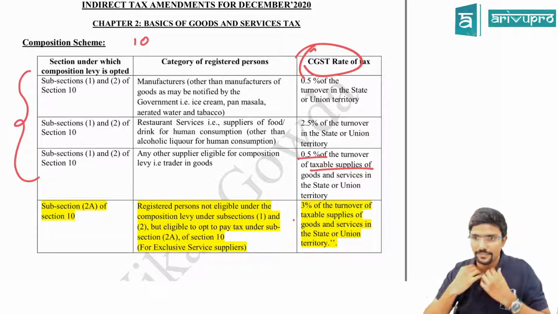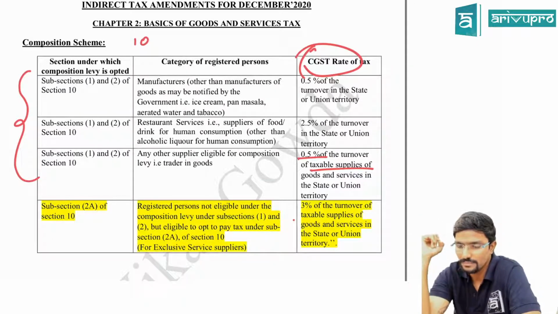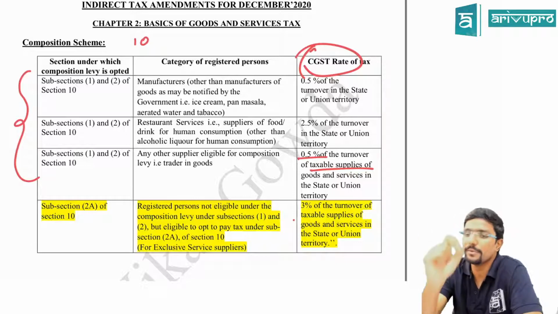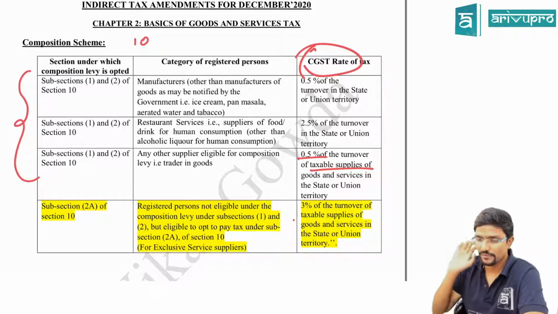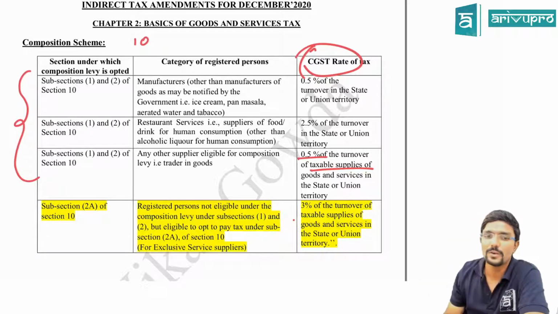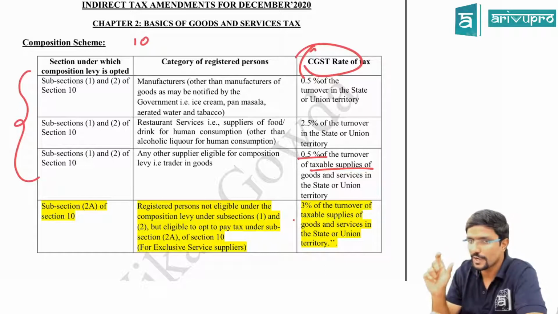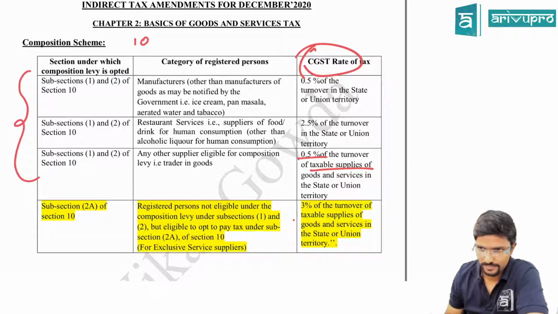Read the questions clearly. Assume in your question, a manufacturer has opted for a composition scheme. What is the CGST rate applicable for him? Options: 0.5%, 1%, 5%, 2.5%. What is the answer? Guys, tell me quickly. You can just type in the chat. I will repeat the question. A manufacturer has opted for a composition scheme. What is the CGST rate applicable for him under GST?